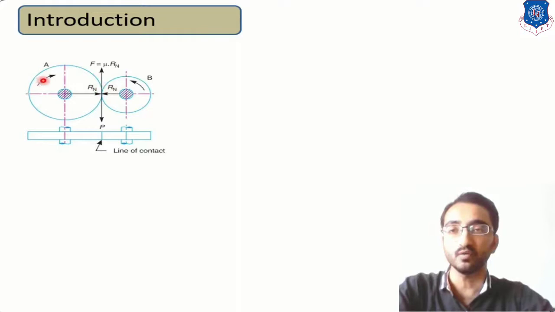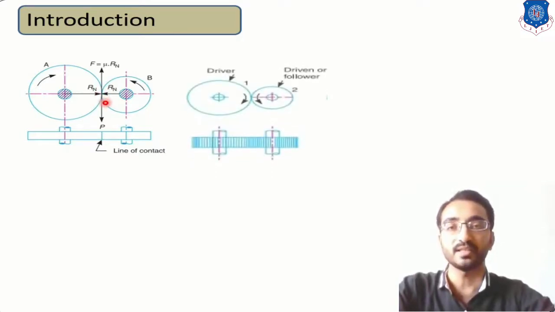So over here, if you want to transmit power from this wheel A to wheel B, then this rotation of wheel A will cause friction between this contact, and due to that the wheel B will be rotating in anti-clockwise direction. But it may be possible that over here slip may occur. So to eliminate this slip issue, we can introduce teeth between them.